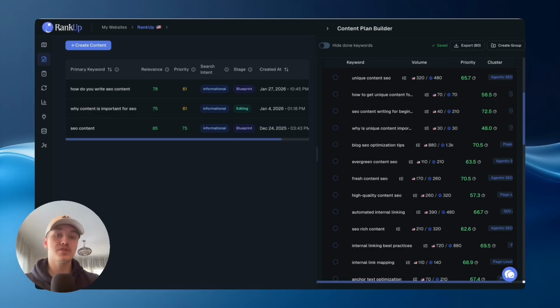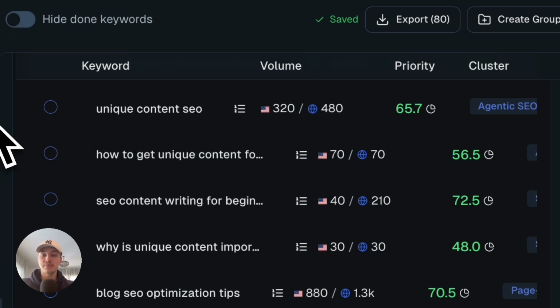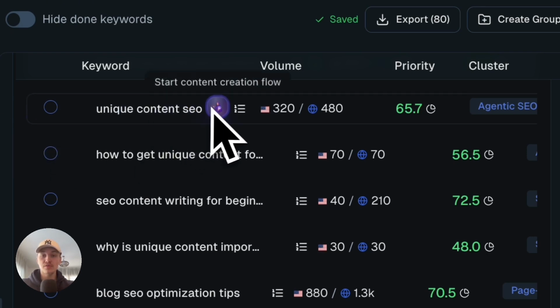All of these steps are executed by AI agents, asking for your input and actually doing whatever needs to be done, creating the unique angle, the outline, the blueprint, or actually writing the content. Before we get into creating the content, if you remember from one of my previous videos, we actually picked a topic that we were going to write on. So in this case, it's going to be unique content SEO.